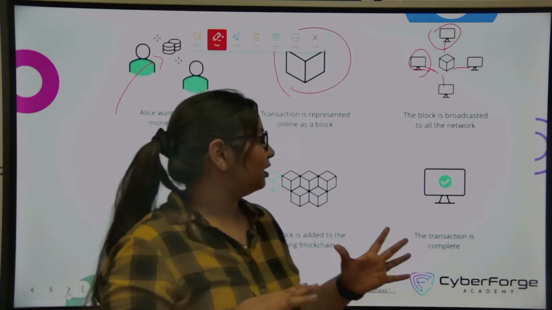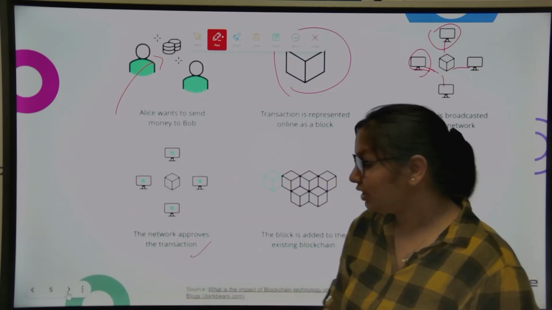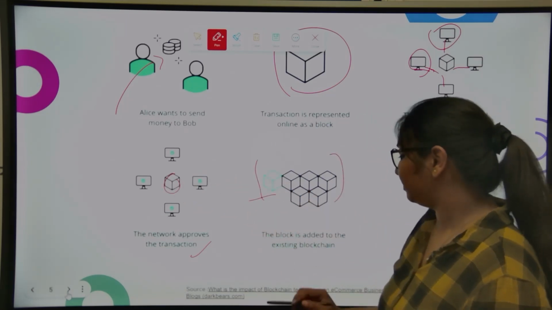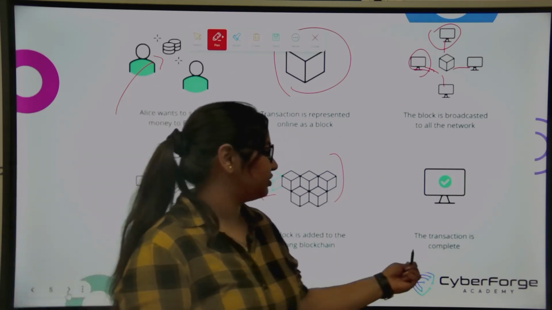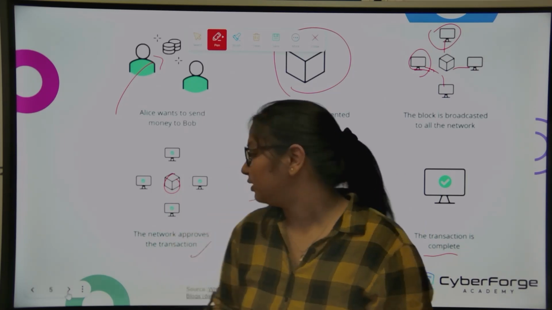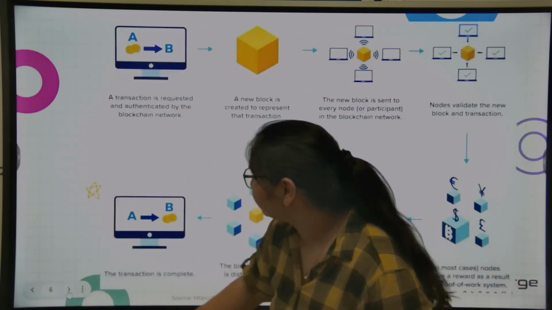Now, once this block is broadcasted to them, they approve this transaction, and this new block is added to the blockchain. And once this is added to the blockchain, our transaction is complete. So this is an overview of how blockchain works. We'll understand it better with other examples.